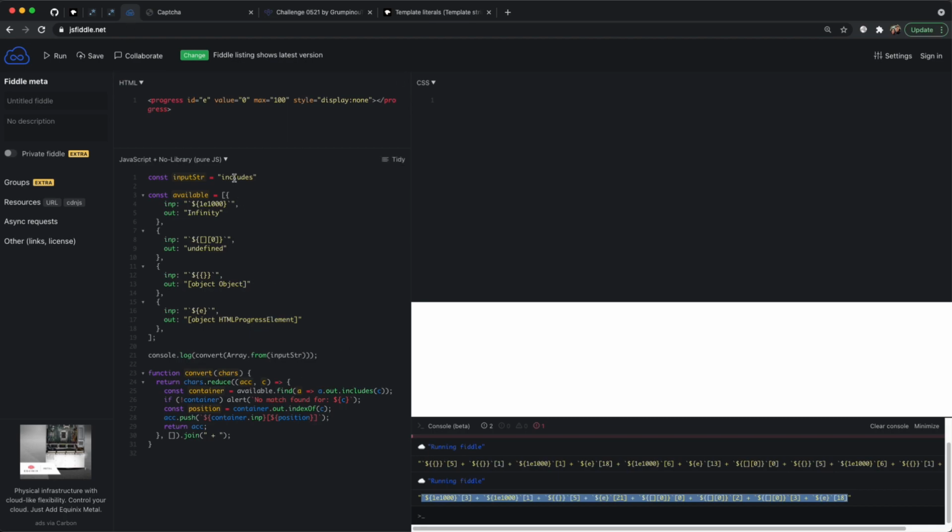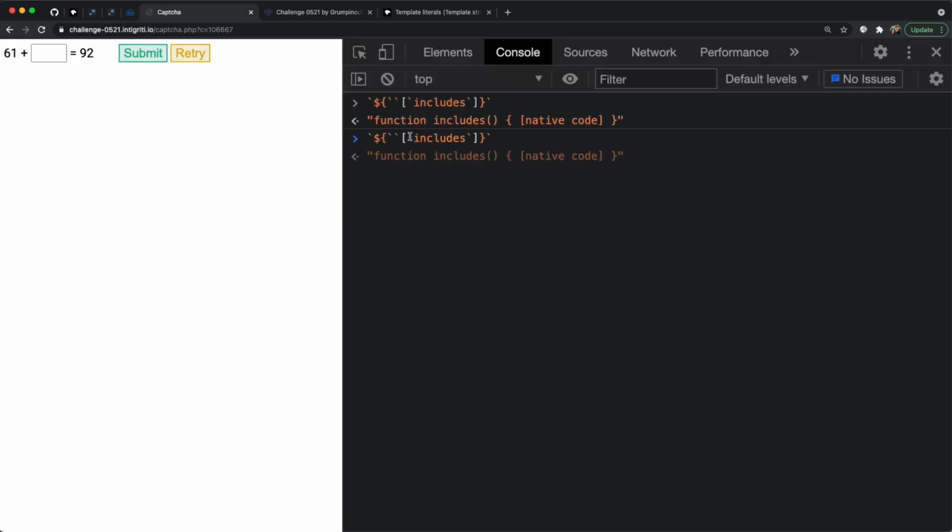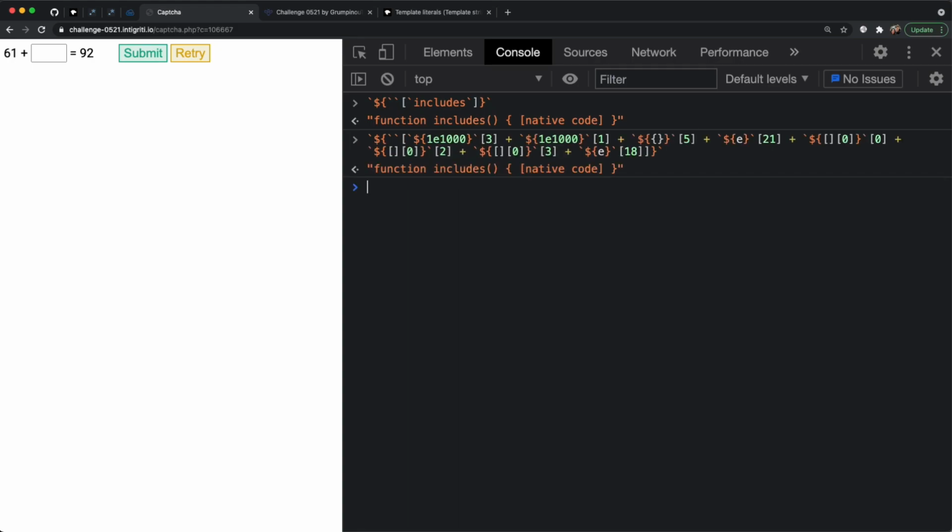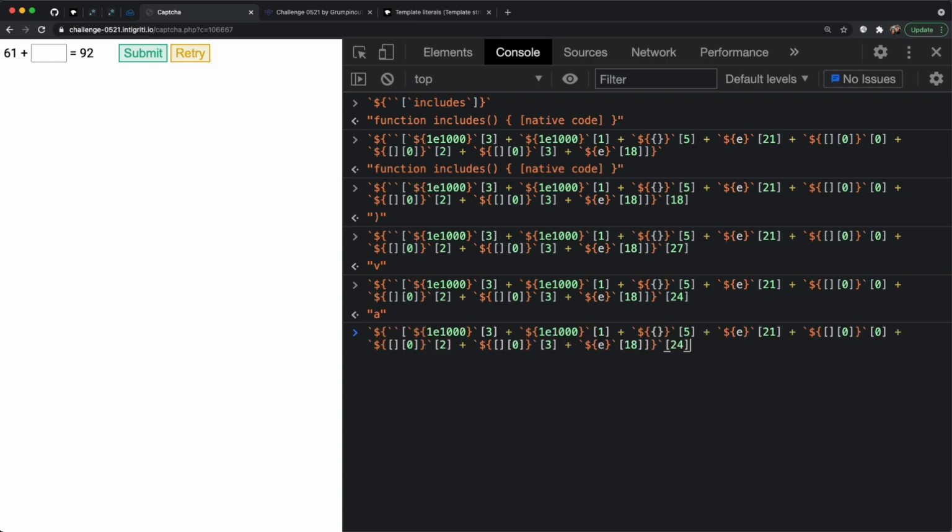So we'll go back over to our code. We'll do the word includes, and here is the string we want. So we get our includes, and we literally just replace it with that string we just copied over. And now when we hit enter, we are able to access this entire thing as a string. And let's say we want the letter A. Wow, that's quite far in. What is it, 18? There you go, 24. So we'll add this back into our new script so we can use this entire massive string that we just generated here to generate even more characters, just like the letter A.